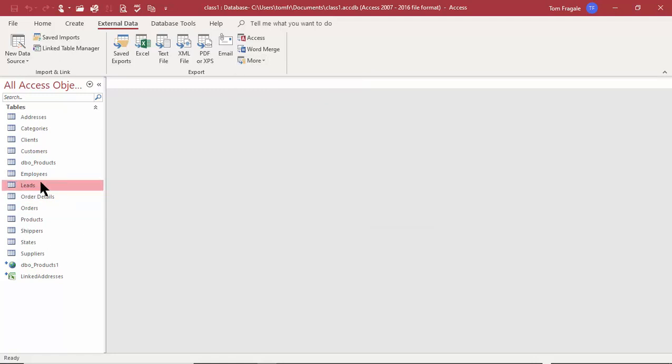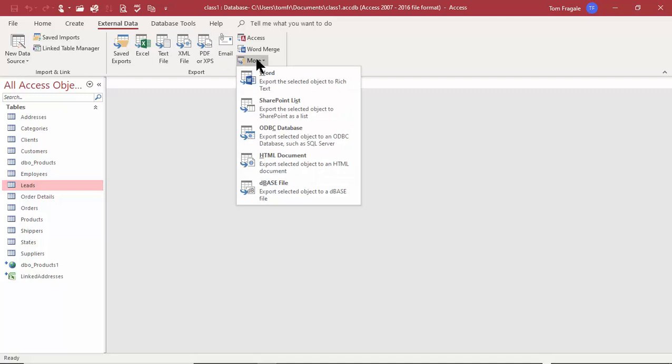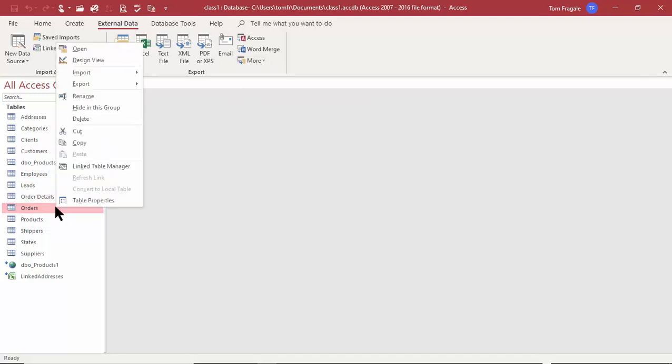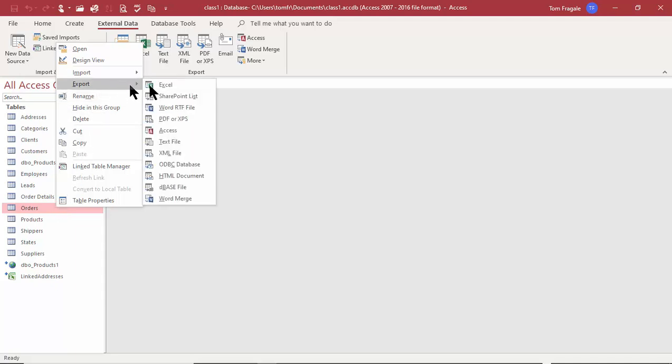So you click on the table or the query, and then you can pick on external data, and then there's the export types, and you have more over here. Or I can also right-click on that file, on that table. If I right-click, I can export into the same data types. So let's export into an Excel file just to show you what that's like.